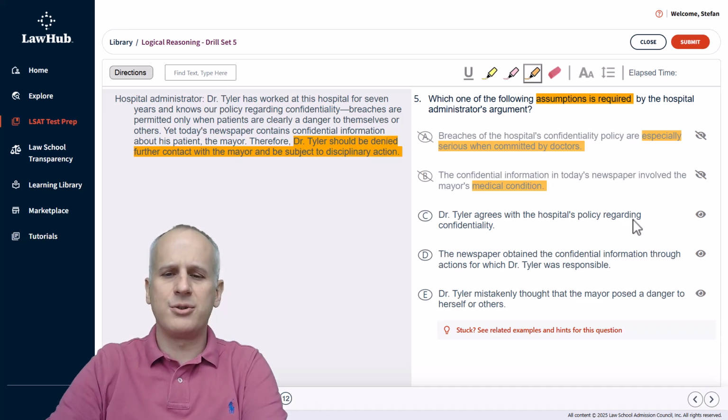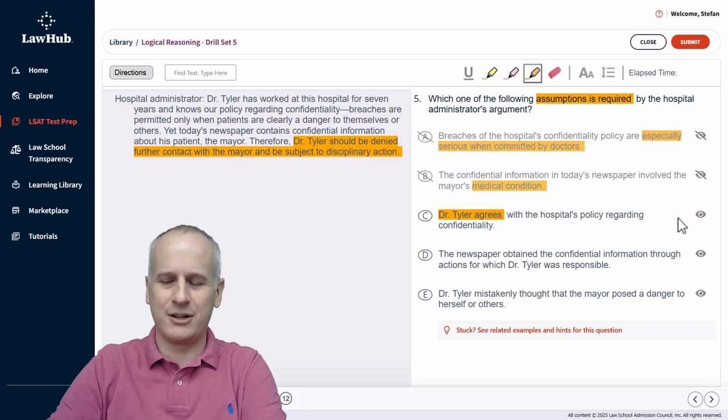Then choice C, Dr. Tyler agrees with the hospital policy regarding confidentiality. Well, what Dr. Tyler does or does not agree with is not required to logically lead to that conclusion. So we should be able to eliminate choice C again pretty quickly.